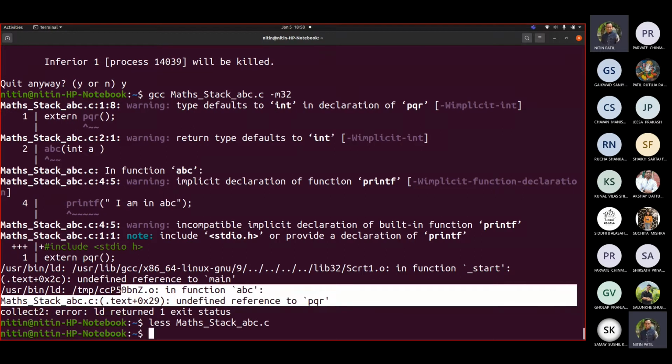Is that fine? So you understood how this stack is actually used? Any questions? By the way, provided you have a laptop with Linux and the GCC compiler installed, you can definitely try this.